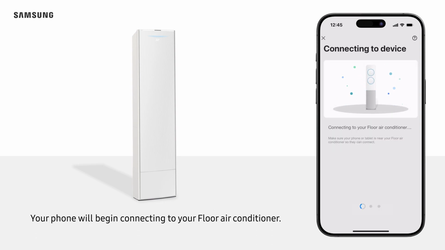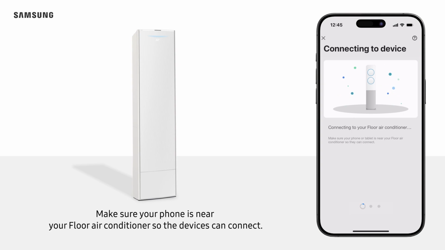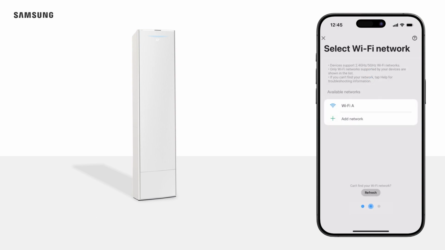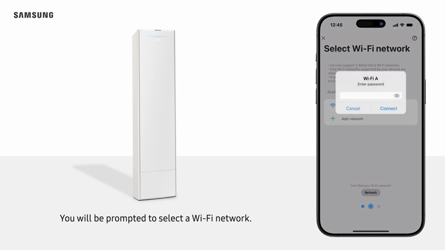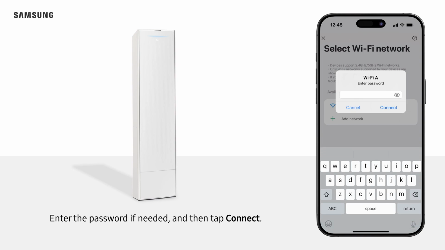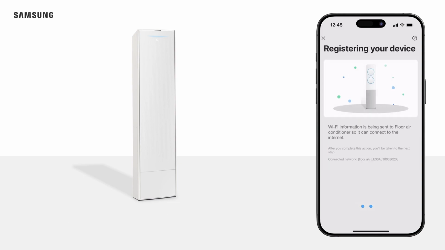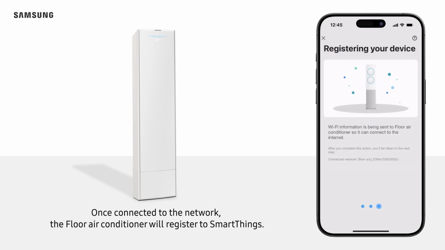Your phone will begin connecting to your floor air conditioner. Make sure your phone is near your floor air conditioner so the devices can connect. You will be prompted to select a Wi-Fi network. Enter the password if needed, and then tap Connect. Once connected to the network, the floor air conditioner will register to SmartThings.